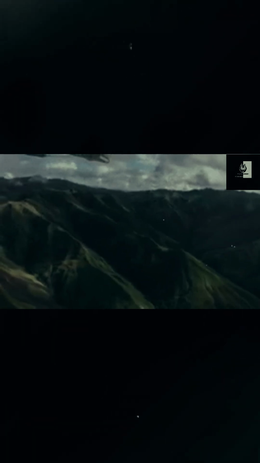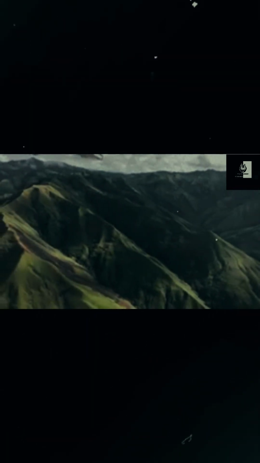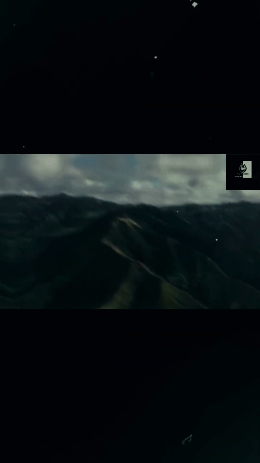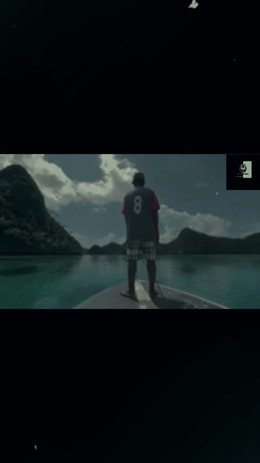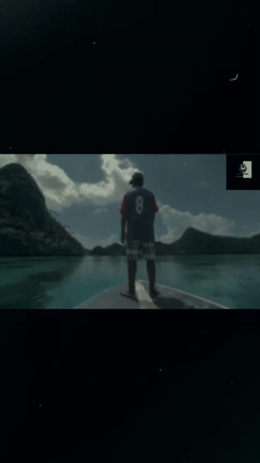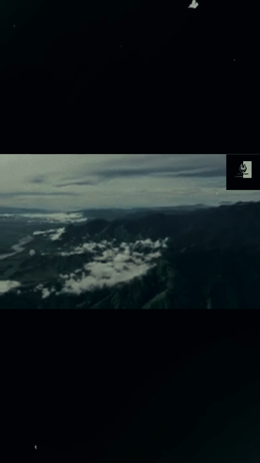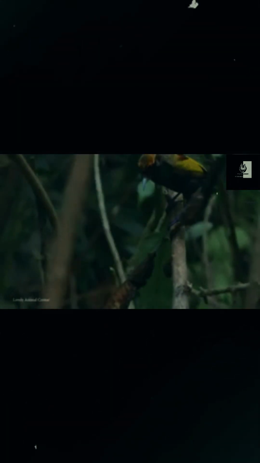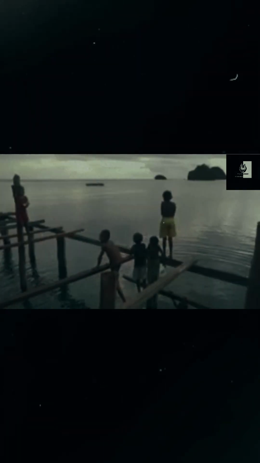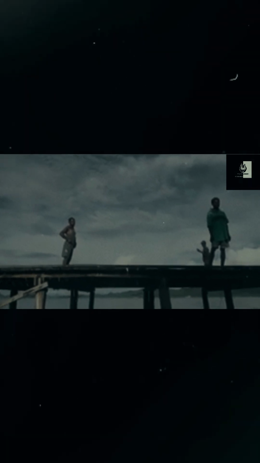New Guinea split off the Australian continent millions of years ago and created its own separate environment where the species could evolve independently. Around two-thirds of the country's plants and animals are endemic, including many birds, mammals, reptiles, and amphibians that have developed unique traits that are suited to these surroundings. It's the bird species that are particularly impressive though. The island is famous. Covered highlands encourage species specialization as plants and animals evolve to thrive here.